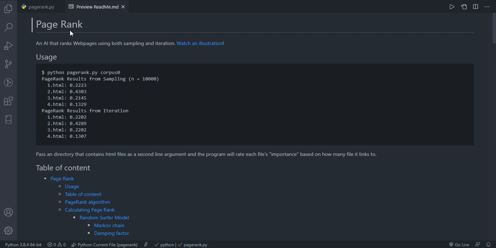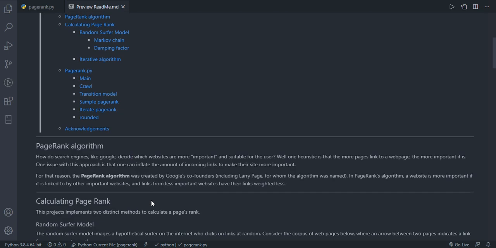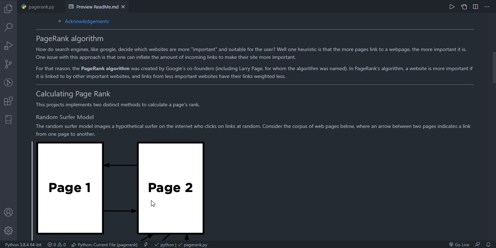Today I'm going to be showcasing a PageRank Python file which ranks each page based on its "importance." The algorithm this program follows is the PageRank algorithm, which was created by Google's co-founders, including Larry Page, for whom the algorithm was named. It basically suggests that a page is more important if it is linked by other important websites as well.